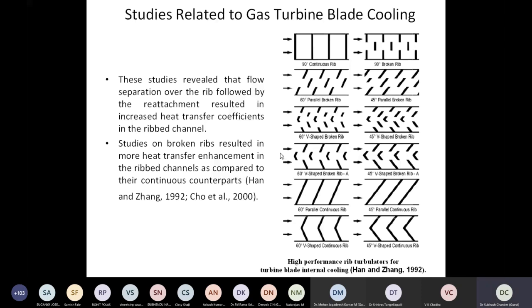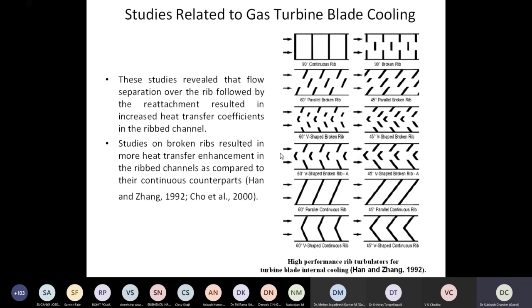But in turbine blade cooling, the Reynolds numbers are very high. When you talk about turbine blade Reynolds numbers, these are in lakhs, 1 lakh, 1,50,000. Solar air heaters, as I said, are generally operated at low flow velocities or low Reynolds numbers, right?